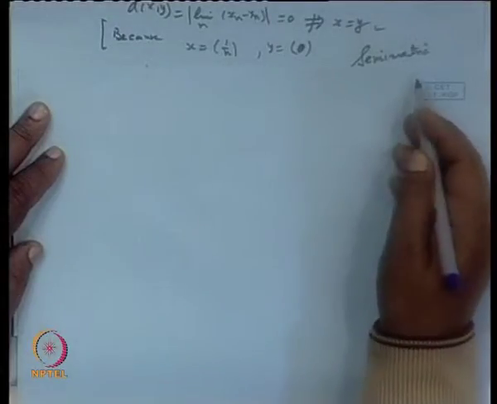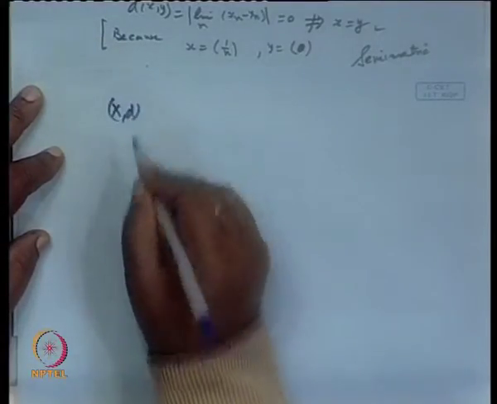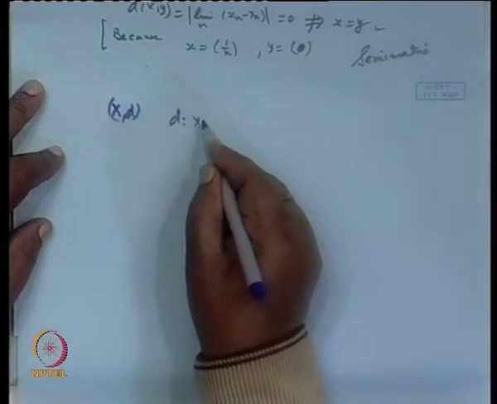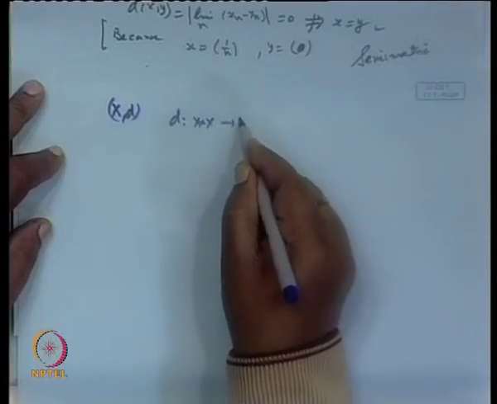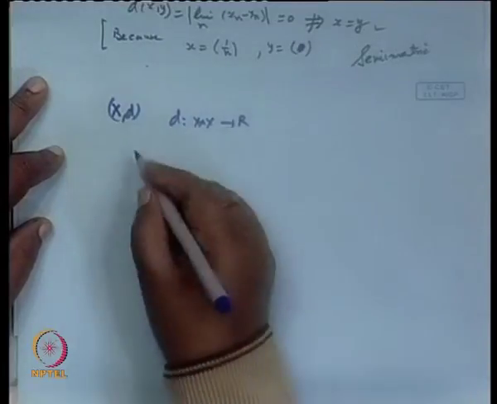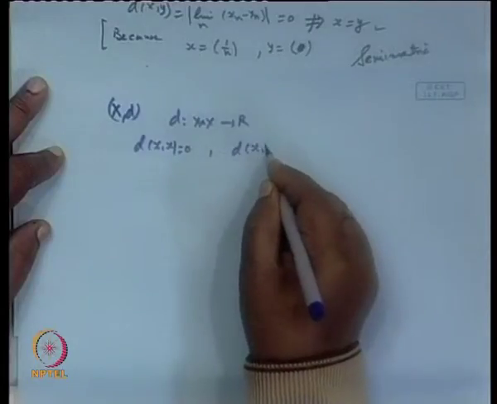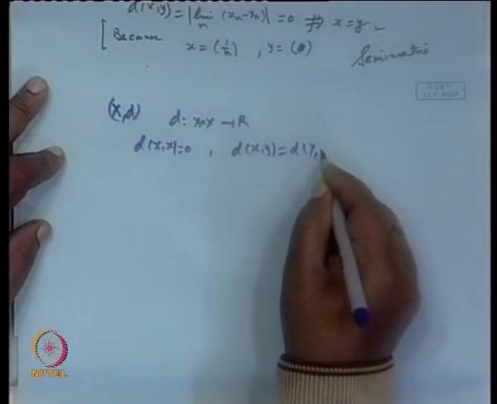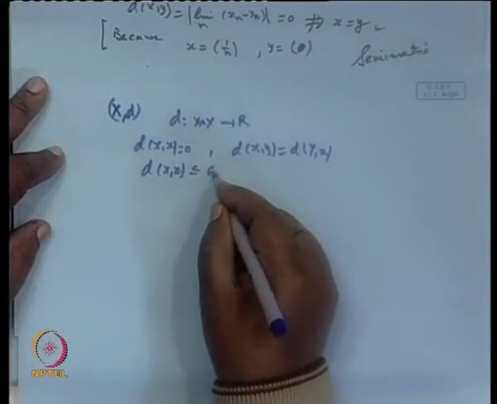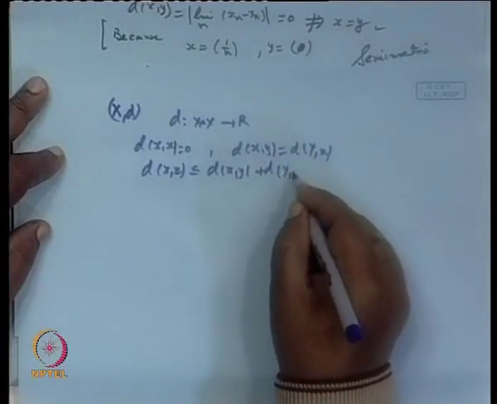So, we formally define the semi-metric space as a pair (X, d), where X is a non-empty set and d is a function defined from X cross X to R, which satisfies the properties that d of x, x is 0, then d of x, y equals d of y, x, then d of x, z is less than or equal to d of x, y plus d of y, z.